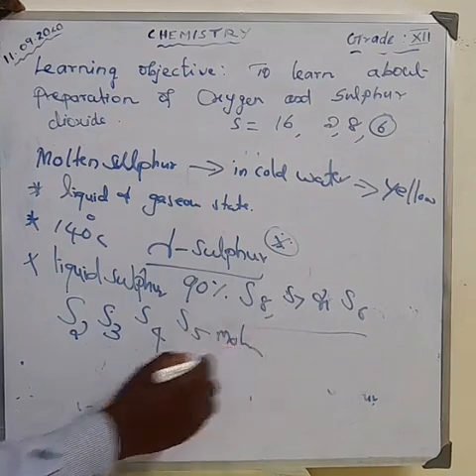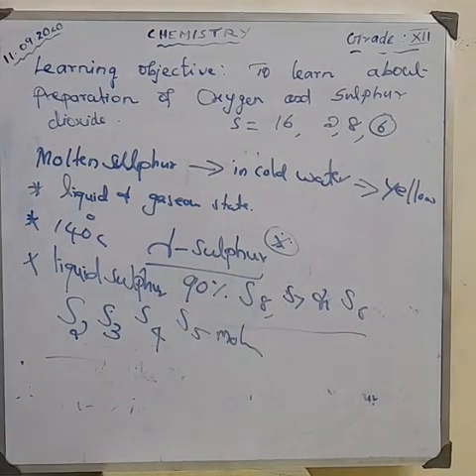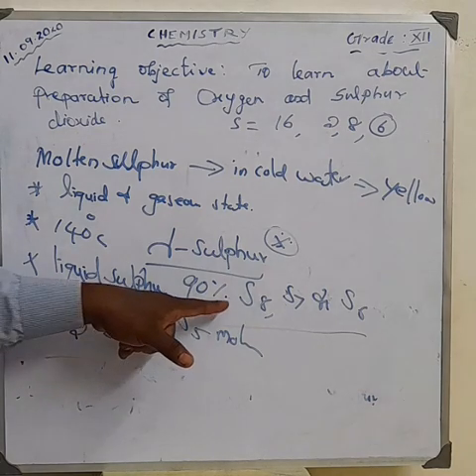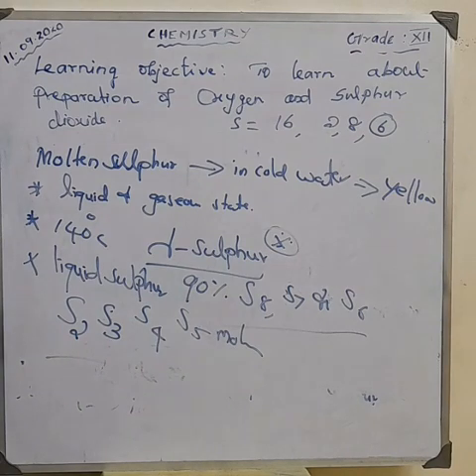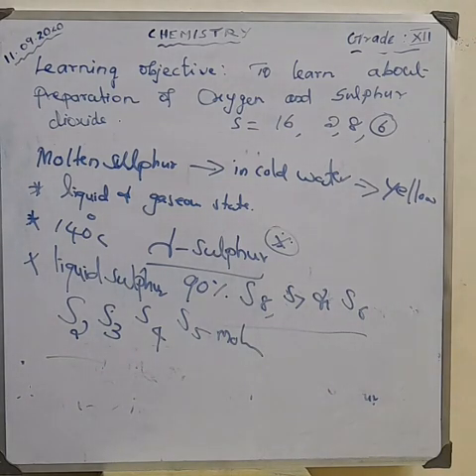Okay, this is also very important. These are the allotropic forms of sulfur, and it is an important question for the 3-mark question.